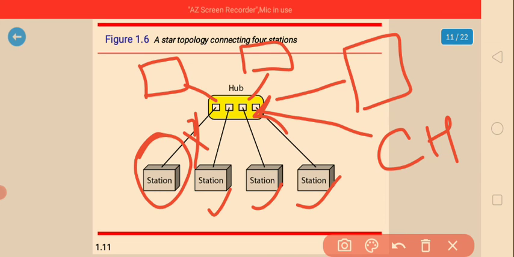What are the disadvantages? It requires more cable and a central connecting device, which is a single point of failure. If the hub fails, then all the stations will fail. It is also more difficult to implement. So this is one more disadvantage of the star topology, that it is more difficult to implement.